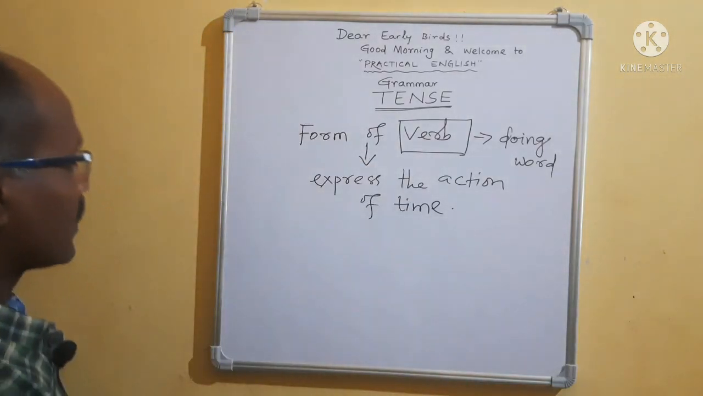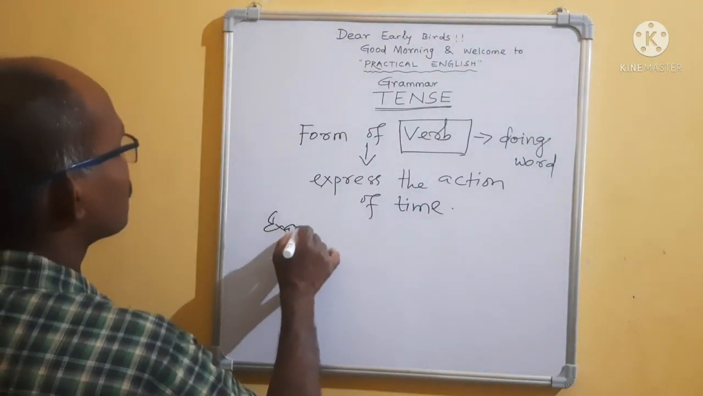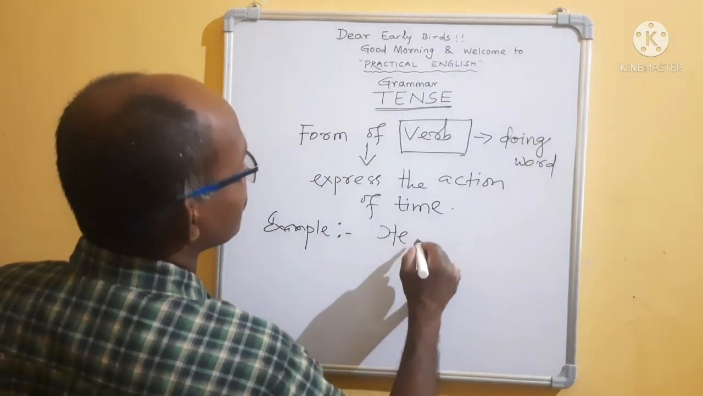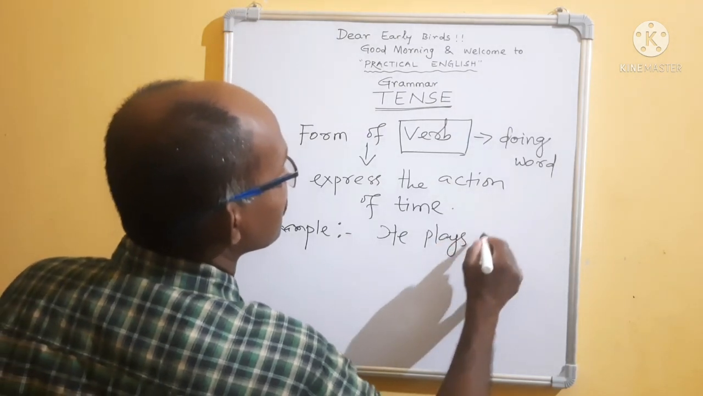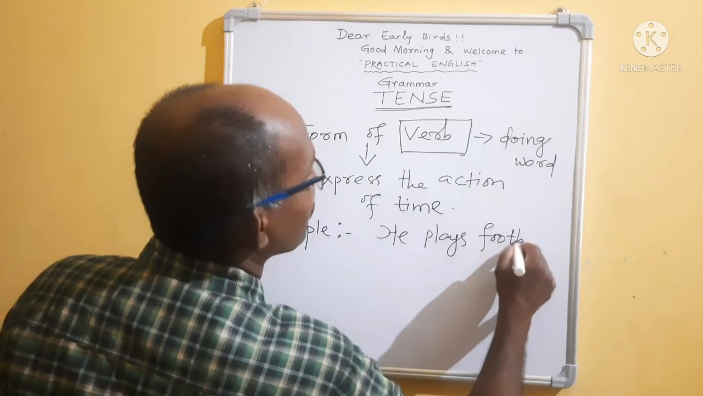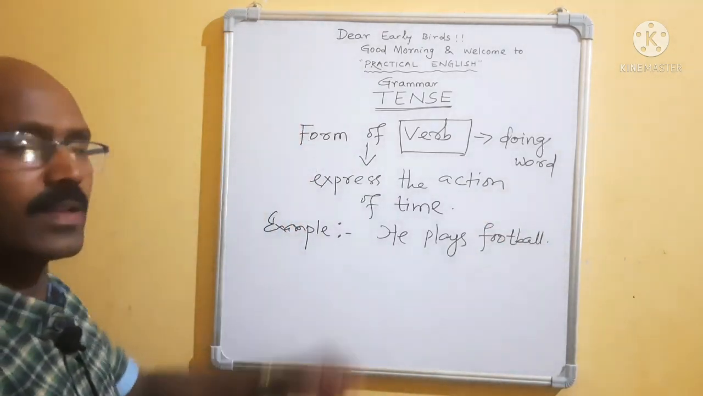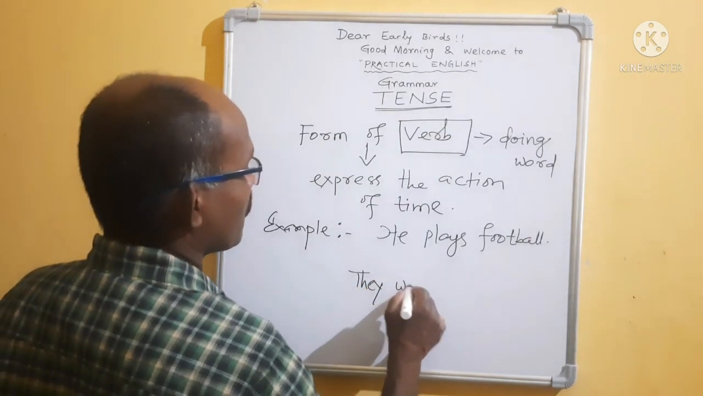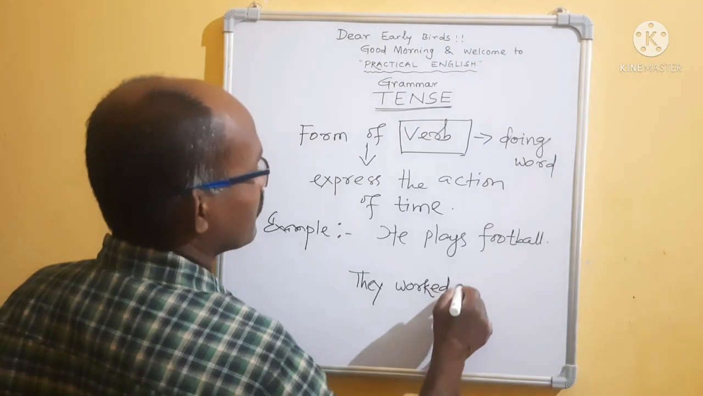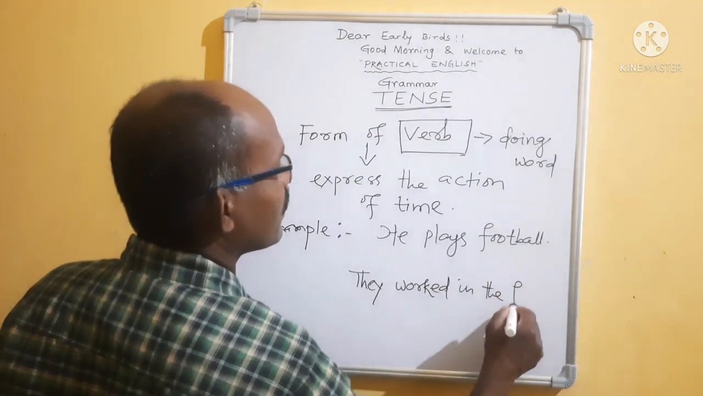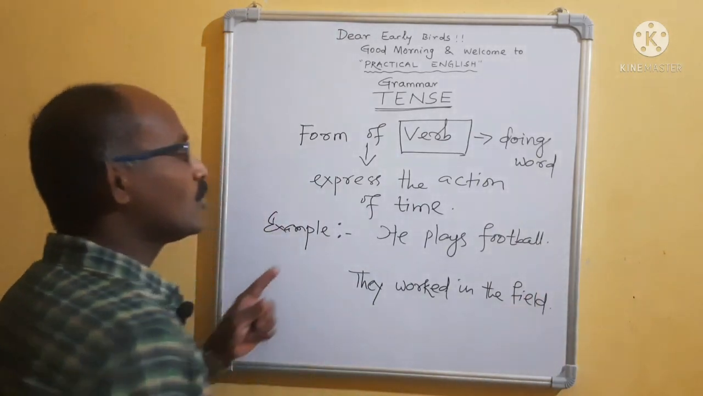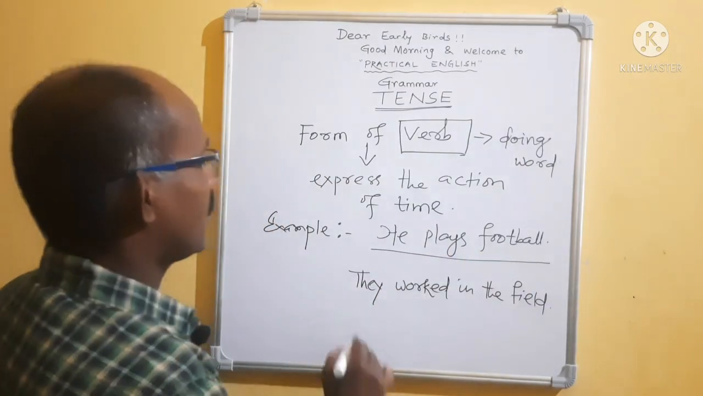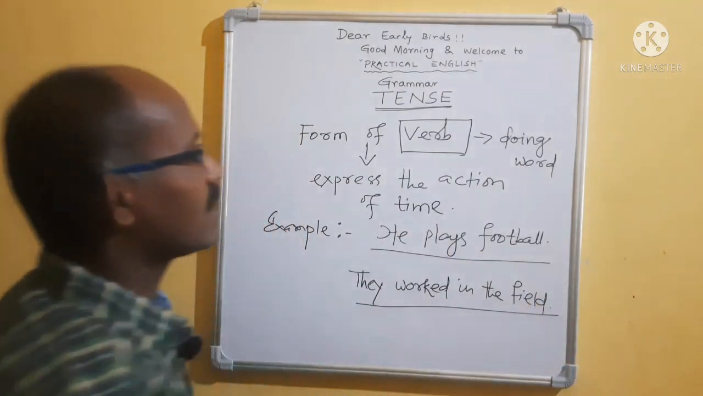For example, take an example because practically we will do it. Suppose, he plays football. Okay, he plays football. Then come to, they worked in the field. Now two sentences are written on the blackboard. The first is, he plays football. Number two, the second sentence is, they worked in the field.